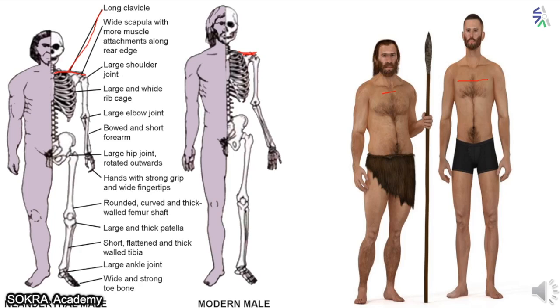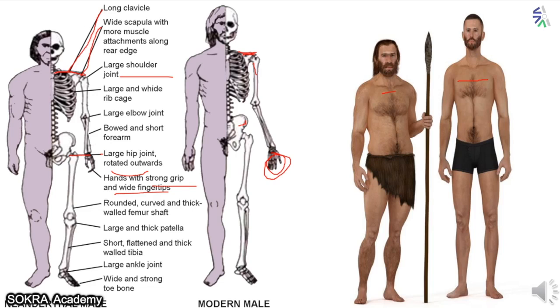Why? Because we do not need to do a lot of hunting, so our shoulder bone became small. Initially we used to have a wide scapula, now we have a small scapula. There was a large shoulder joint, now the shoulder joint is also small. Okay, just look at the hip joint, how it is rotated outwards, and here it is rotated inwards. Okay, hands with strong grip and wide fingerprints. Now we have a smaller grip because we are not doing a lot of hunting or the forest work like how Neanderthal people used to do. So we have evolved a lot from them. So our closest ancestor, if you see, is the Neanderthal man.